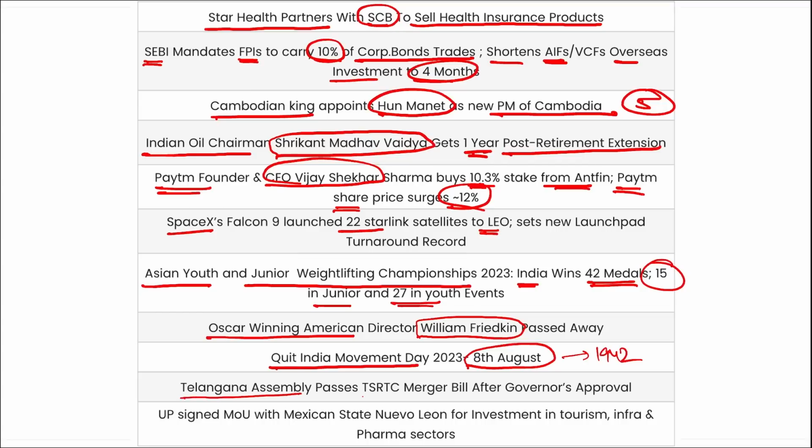Telangana Assembly passed the TSRTC merger bill after the governor's approval, and UP has signed an MOU with the Mexican state Nuevo Leon. This state and UP state together will be working towards increasing investment in tourism, infrastructure and the pharma sector. And remember, Nuevo Leon is an industrial state of Mexico. So these were your important current affairs for the day, friends.